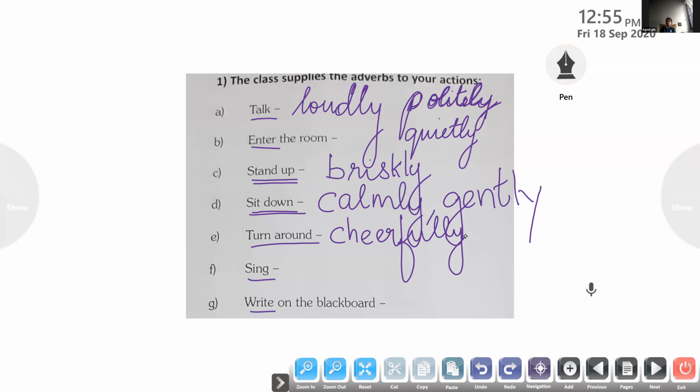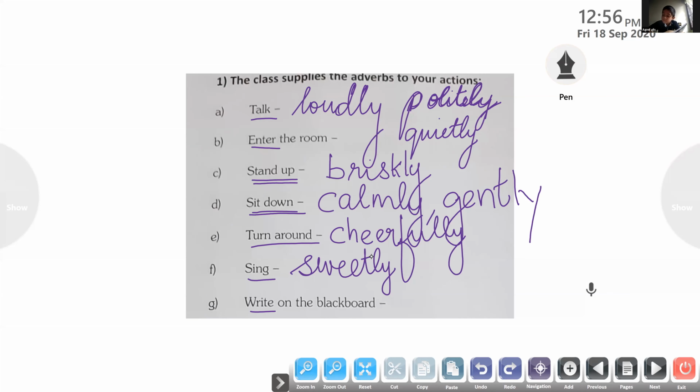Sweetly. Sing sweetly. Only when the voice is very sweet to hear, we listen to the music. Why do we love music? The singers sing very sweetly. They have a very melodious voice, so we love to hear the music. We can write there, sing sweetly or melodiously. That also we can write. So, sing melodiously.